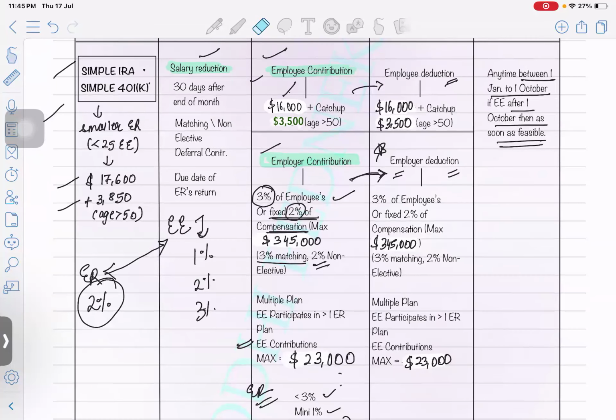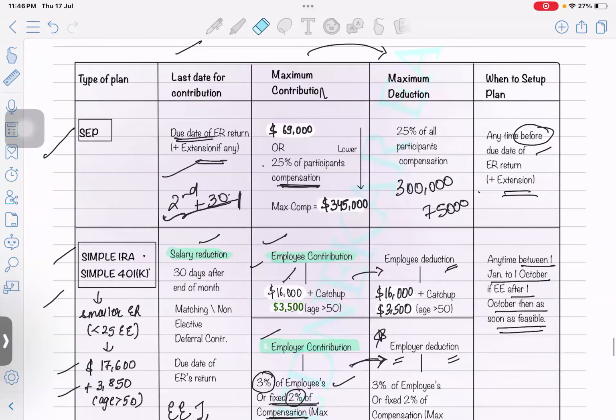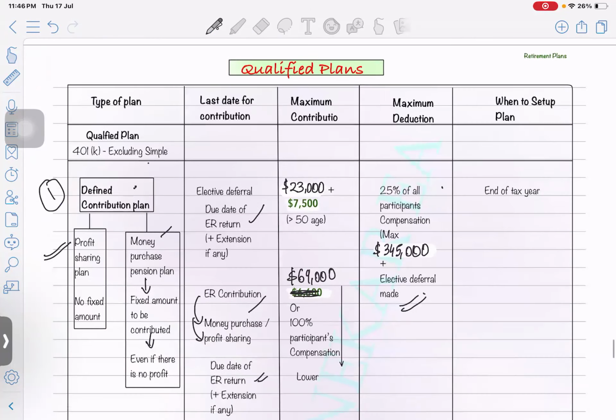And what are the limits? You should remember the limits for this topic. And the good thing is whatever you are contributing, the exact same deduction you're going to get. Here, see, it was up to 79,000 you were able to contribute, but the maximum deduction allowed was only 25% of the participants' compensation. Okay. Next is qualified plan.